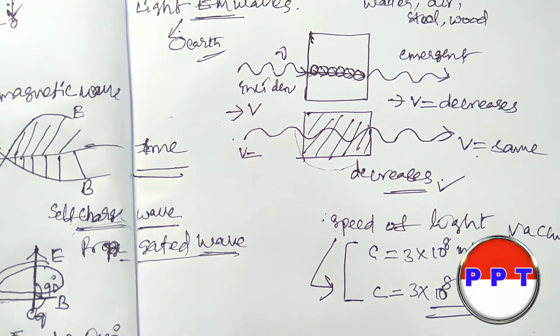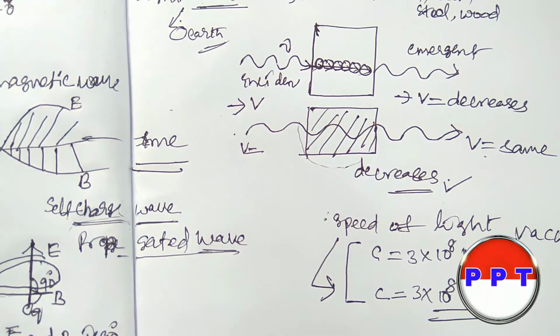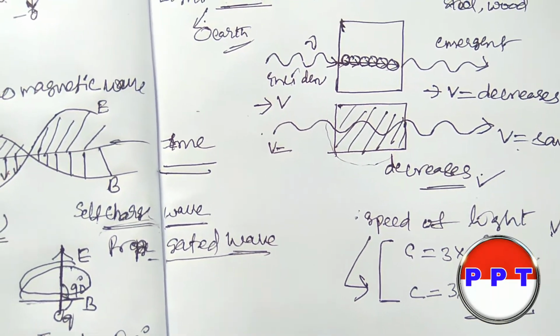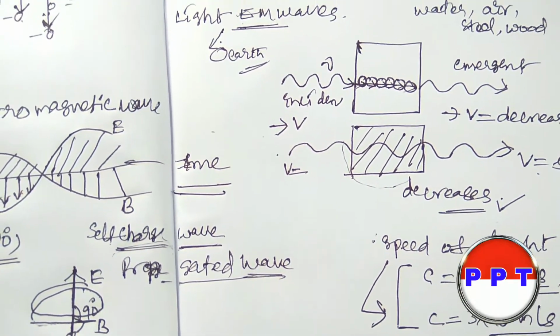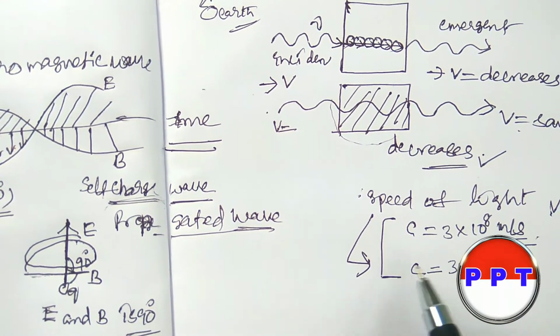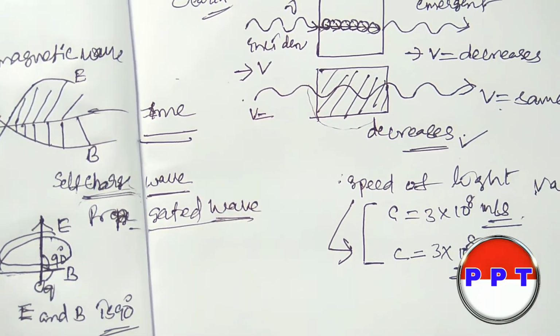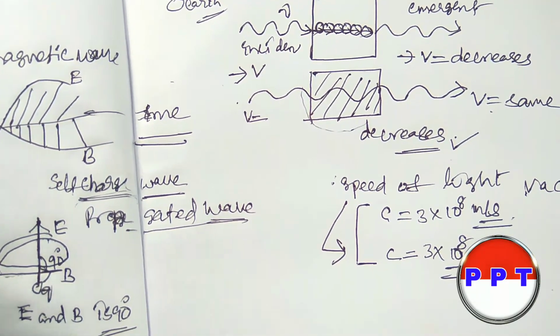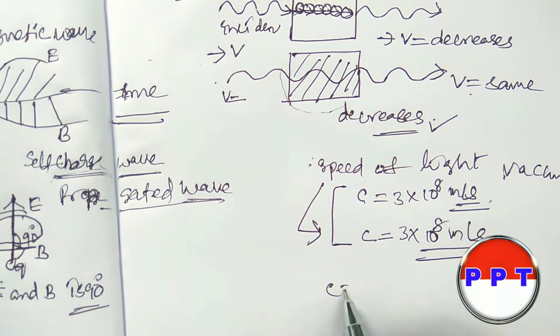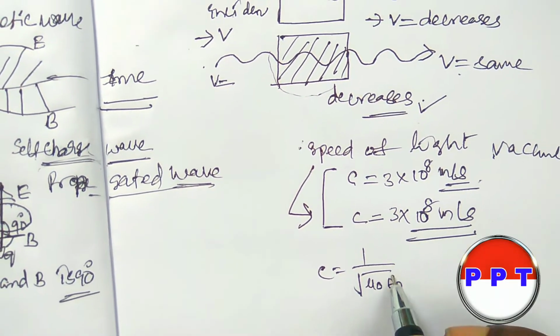This is the property to confirm that light waves belong to electromagnetic waves. The velocity of the electromagnetic waves is defined by the formula C equals 1 by the square root of mu naught epsilon naught.